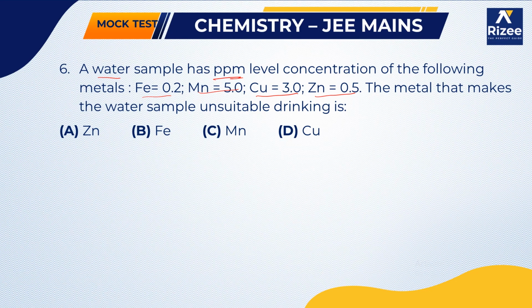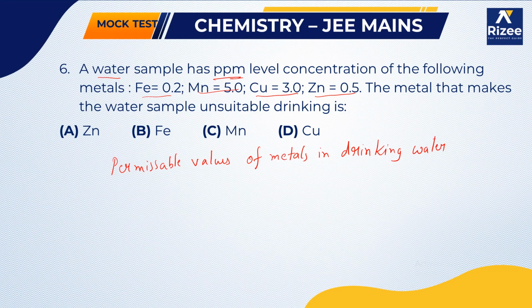Generally, the permissible values of metals in drinking water are: iron should be 0.2 ppm, manganese should be 0.05 ppm, copper should be 3.0 ppm and zinc should be 0.5